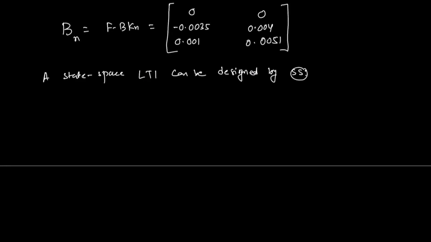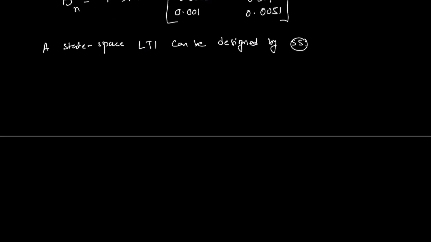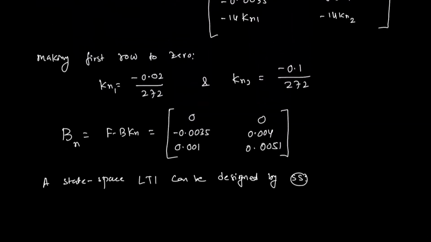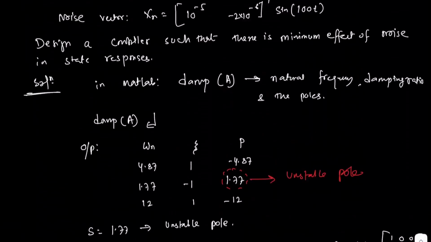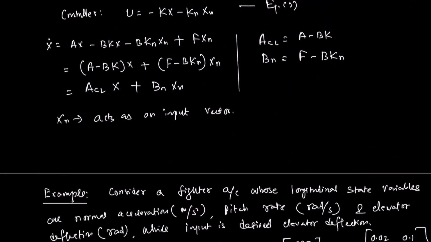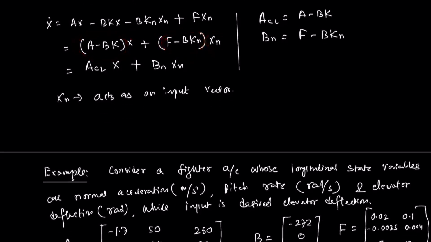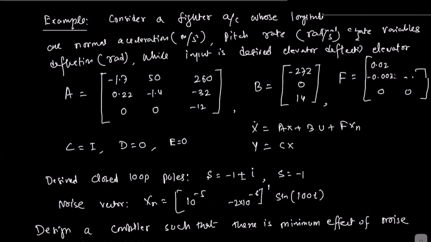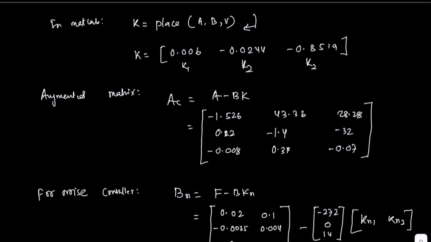If you notice this system matrix, this is basically the closed loop system, because Kn is the controller, this is the augmented matrix for the state, and this is the augmented matrix for xn. The whole equation is in closed loop form because the controller is already in the loop. So now we can come up with the closed loop state space model.